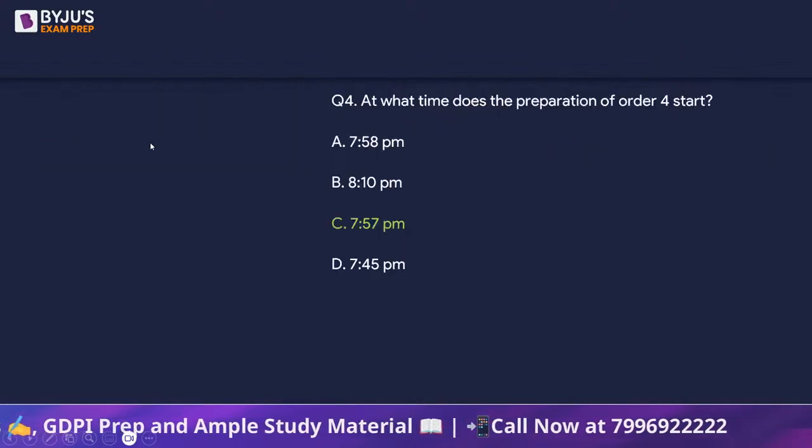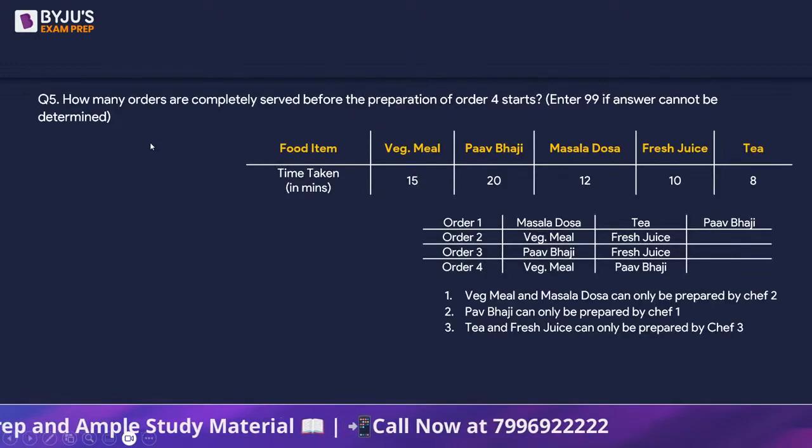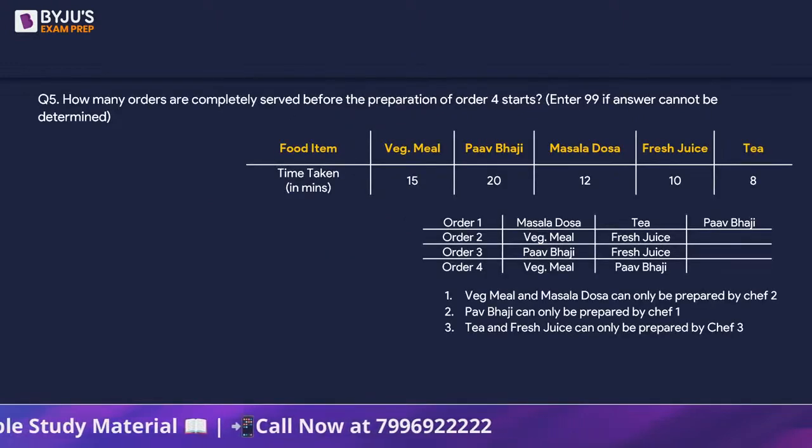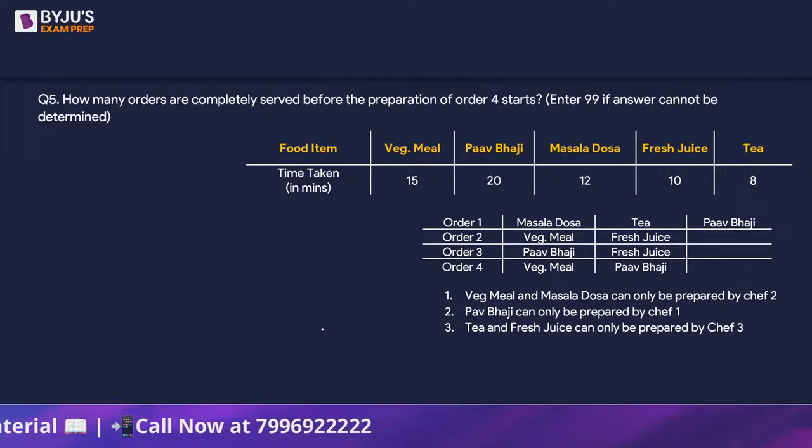Good, everyone. Good. All of you have answered C or 7:57. Next one. How many orders are completely served before the preparation of order 4 starts?